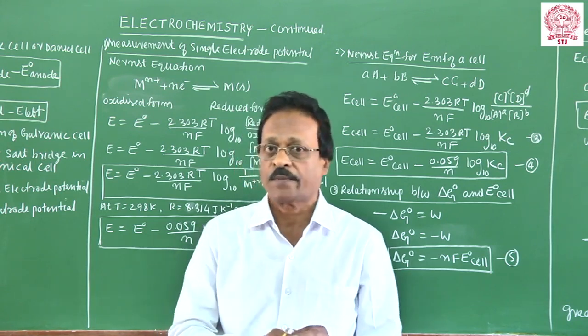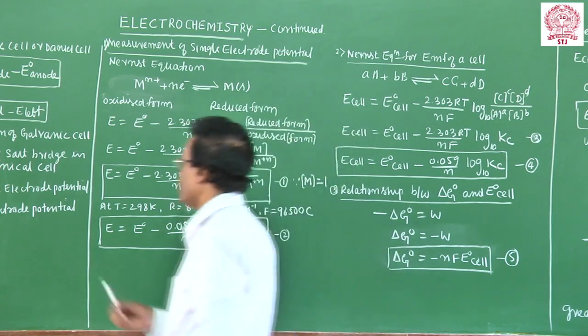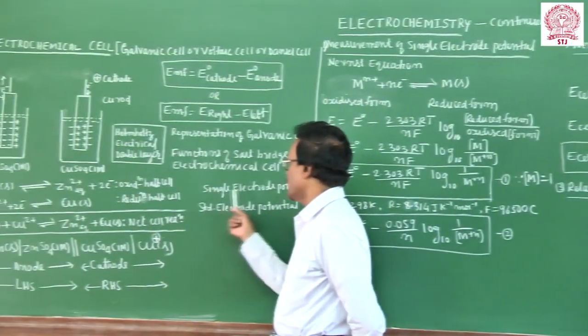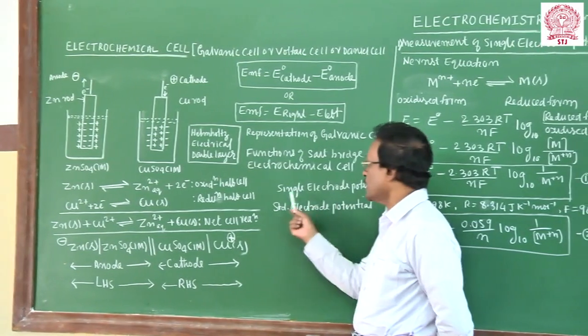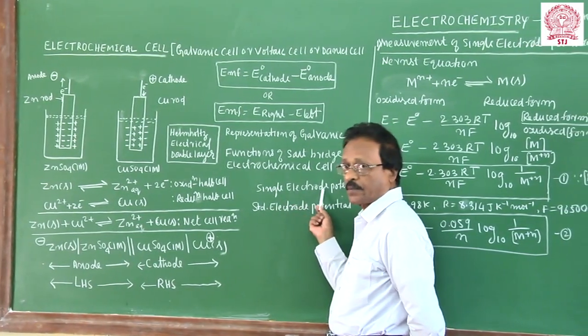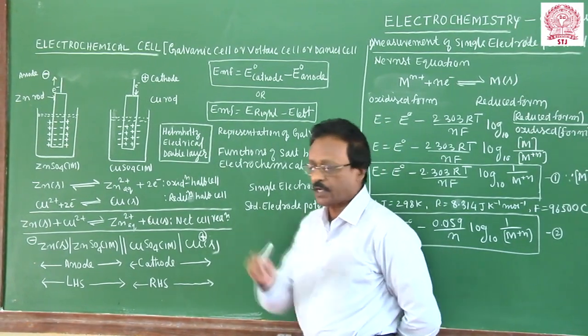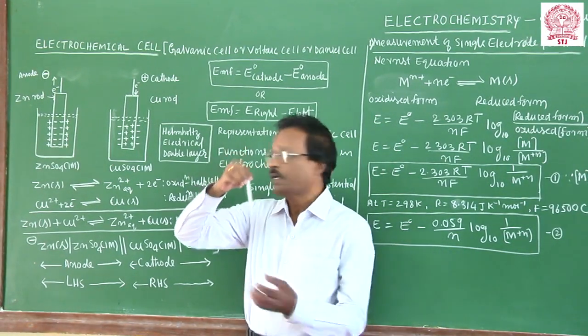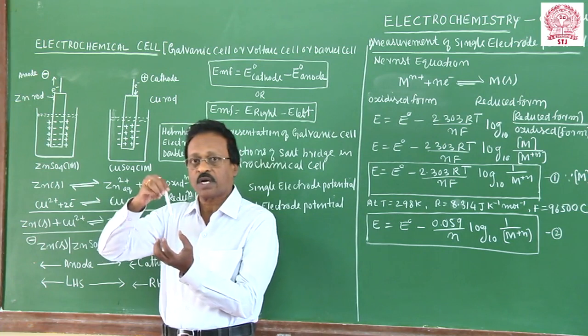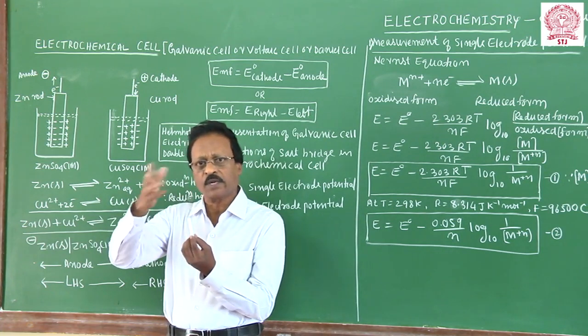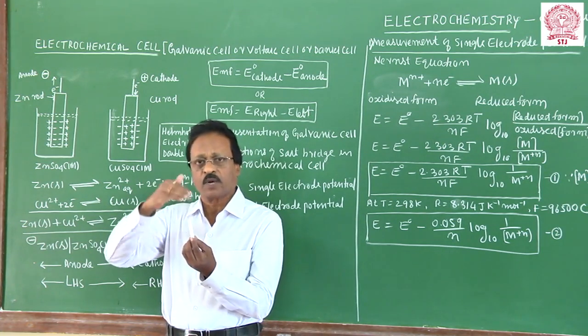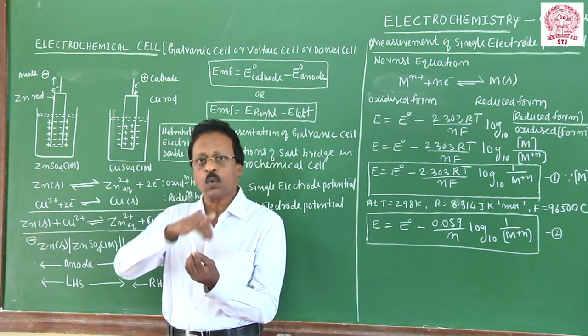I will explain today. To begin with, I will define what is meant by a single electrode potential. Single electrode potential is this: you take any metal rod, and dip it into a solution containing its own ions. Any metal rod can be dipped into a metallic salt solution containing its own ions.